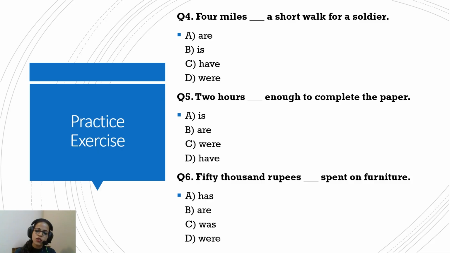"2 hours dash enough to complete the paper." "2 hours are enough to complete the paper." Again, we're talking about this whole chunk. We're not talking about half and then another half, or individualizing the minutes or hours and things like that. "50,000 rupees spent on furniture." "50,000 rupees was spent on furniture," because again we're talking about this whole chunk.